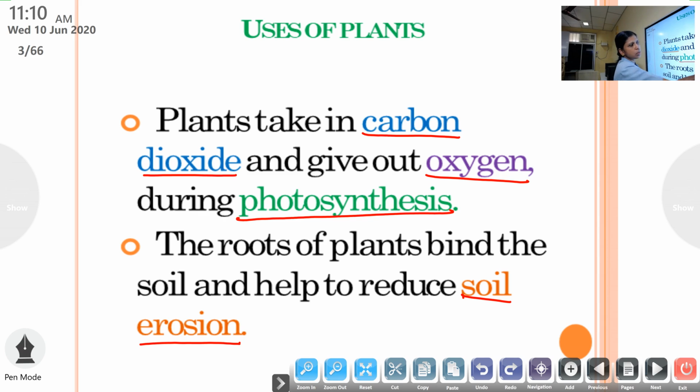First one, plants can release oxygen during the process of photosynthesis. Second is, plants can reduce soil erosion with the help of their roots. Is it clear? If you want, I will repeat one more time. During photosynthesis, plants take in carbon dioxide and they release oxygen. This oxygen is utilized by all living things for their breathing process. Is it clear? Then the roots of plants bind the soil and thus they can help to reduce soil erosion.